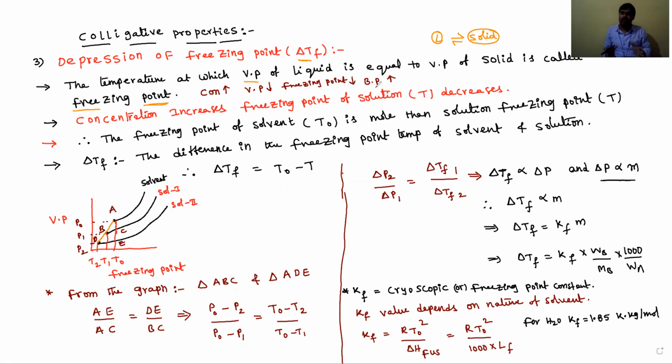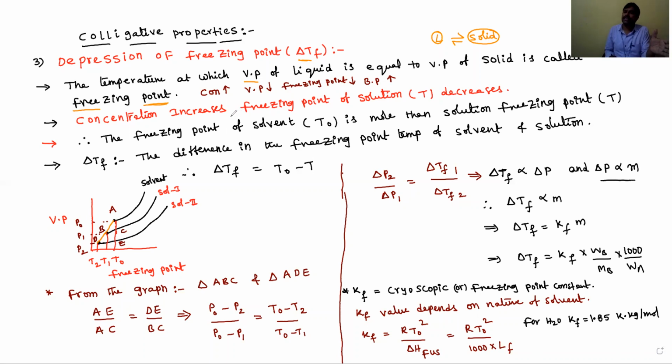How much the freezing point temperature is decreased between the solvent and its solution is known as depression of freezing point temperature. For concentrated solutions, the solution freezing point is always less than the solvent freezing point.